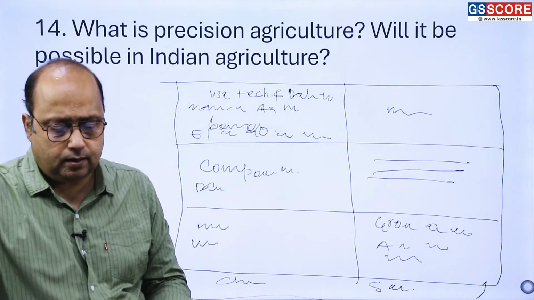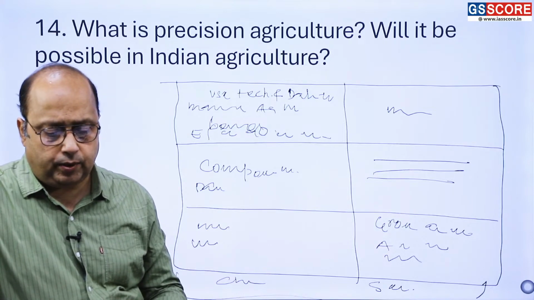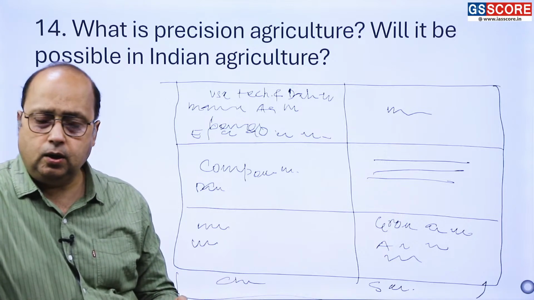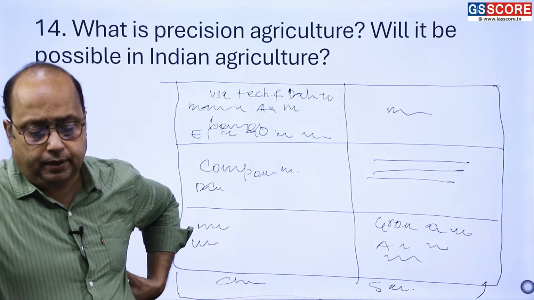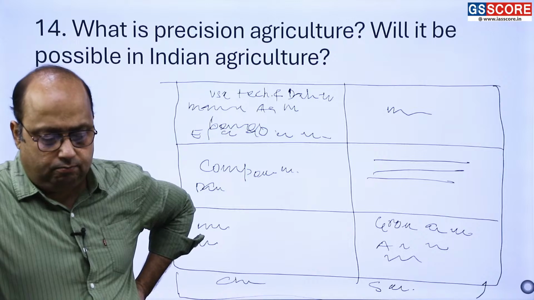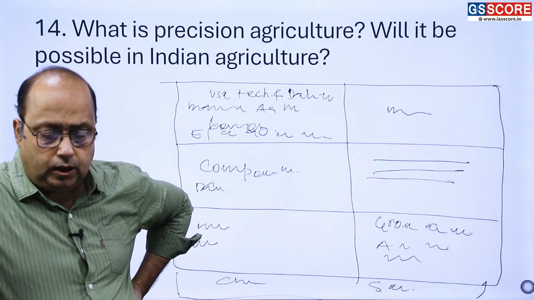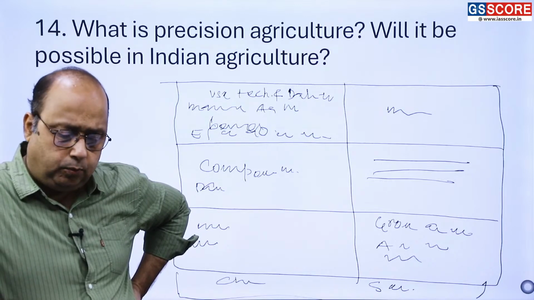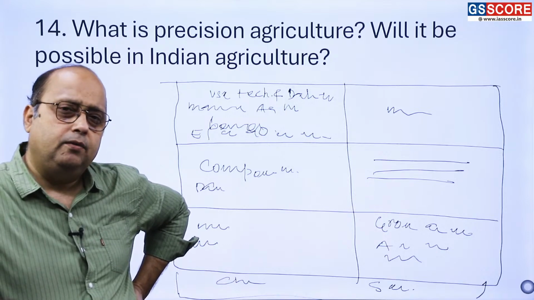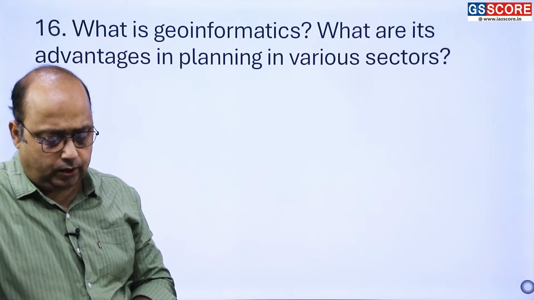So in this way you can manage your answer here, and when you are writing your conclusion you have to briefly summarize the potential and challenges in India, and then you have to give one suggestion. Despite defining the challenges and all, you have to make some possible suggestion, and the strategy which can overcome them, so that we can get a feasible, beneficial outcome of precision agriculture. Okay, now